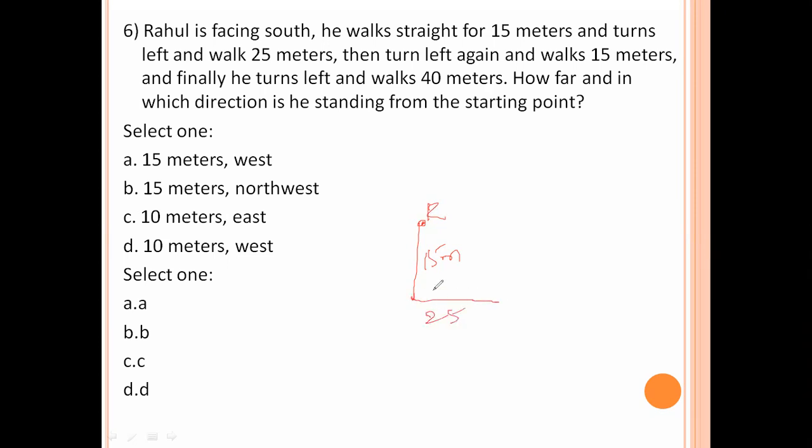Turns left. So now it's south, so left is right, right is left. Then turns left again and walks 15 meters.